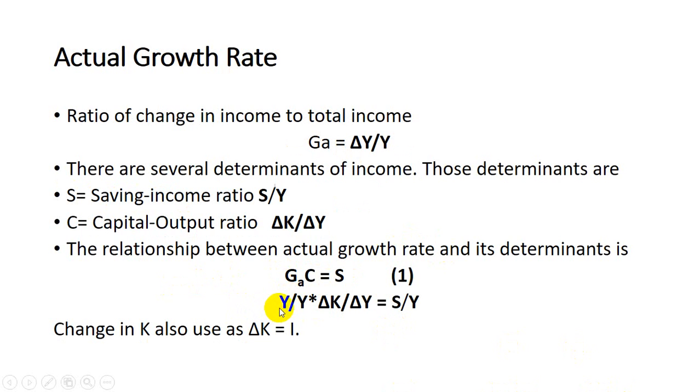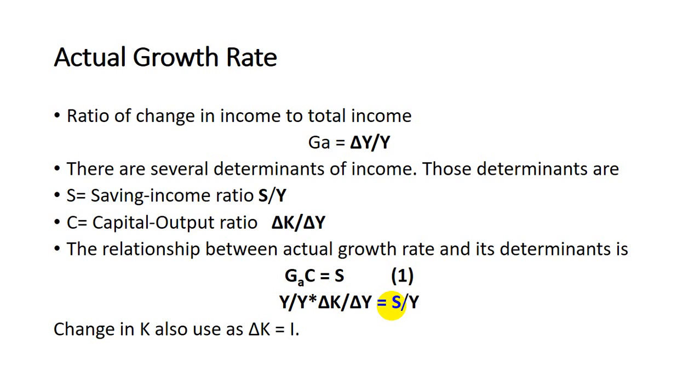Here I have missed the delta sign. Basically it is delta y over y multiplied by delta k over delta y, which is the capital output ratio, and is equal to the saving income ratio. So this is the relationship between actual growth rate and its determinants that we have mentioned in equation 1.